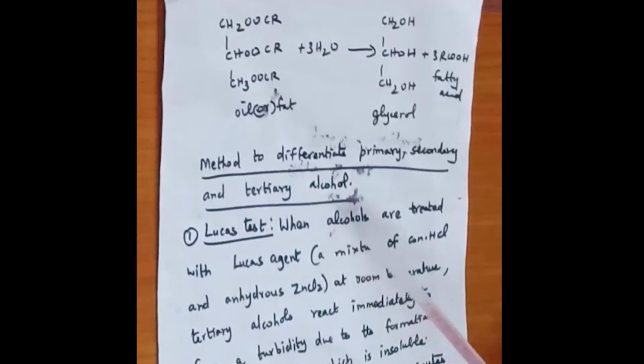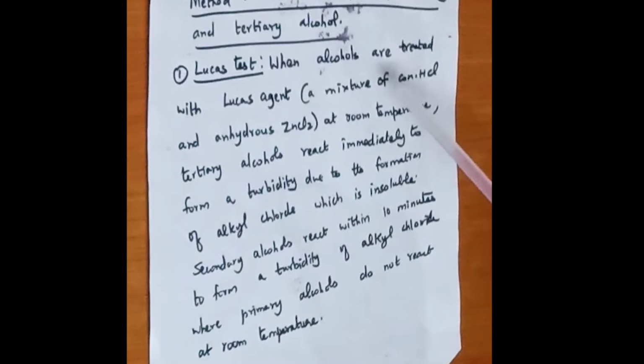Next we are going to see how to distinguish primary, secondary and tertiary alcohols. The first method to differentiate them is the Lucas test. Here alcohols are treated with Lucas reagent, which is a mixture of concentrated HCl and anhydrous zinc chloride. At room temperature we treat the alcohol with the Lucas reagent. Tertiary alcohols react immediately to form a turbid solution.